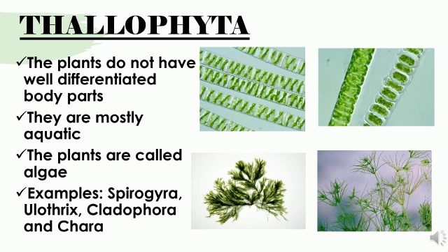Coming to Thallophyta, as I said, they don't have a differentiated plant body. The plants do not have well differentiated body parts. You can see in the picture, children, you can't guess which is the stem and which is the root, and they don't have a proper structure of leaves either. It's just like floating. Why? Because these are mostly aquatic. The plants grouped under Thallophyta are mostly aquatic. An example is algae.